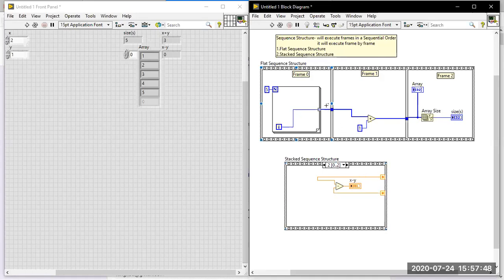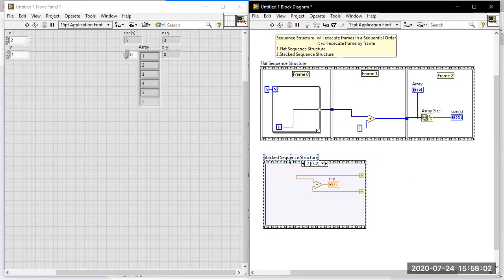Here it is not like that. In the flat sequence, all the tunnel values can be seen clearly, where the value is coming from. And if frames increase, it is not easy to stop the program, you have to abort it. That is the major difference between the flat sequence and the stacked sequence. Both have the same behavior. Understood? Another difference is passing the value through a tunnel.